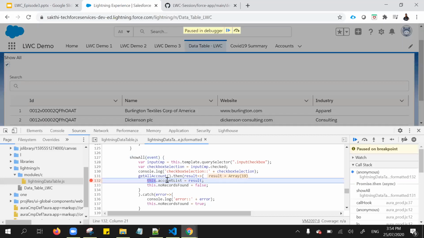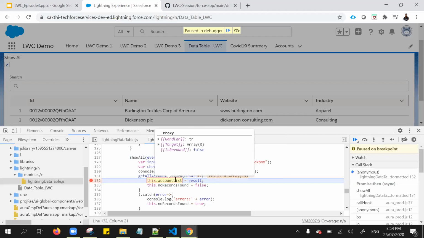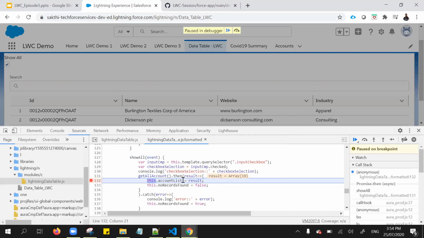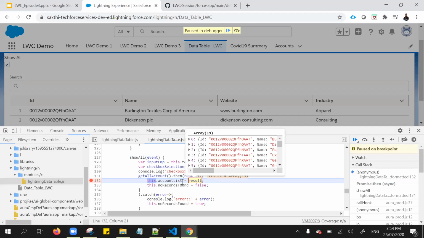Okay, so from here you will get to know the results, right? The results will be for this, whether API, track, or if you are using wired properties, they come in proxy values. So if you go to the results, you get to know all the results in an array.